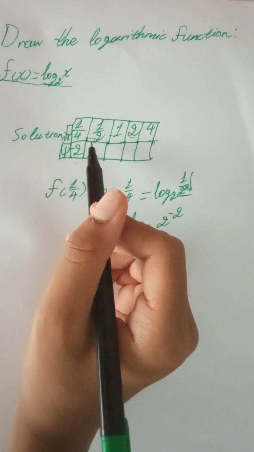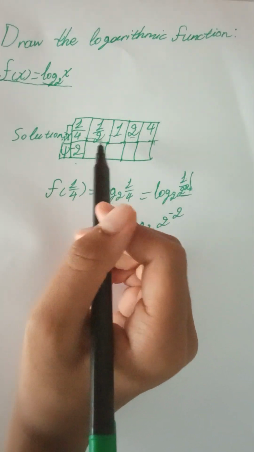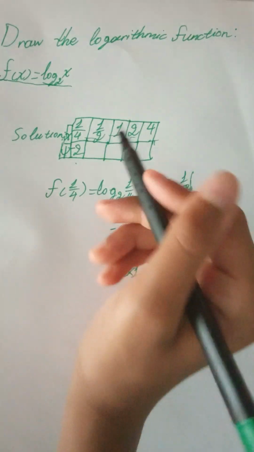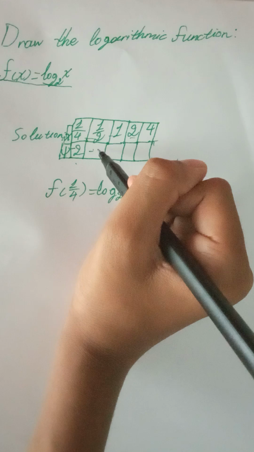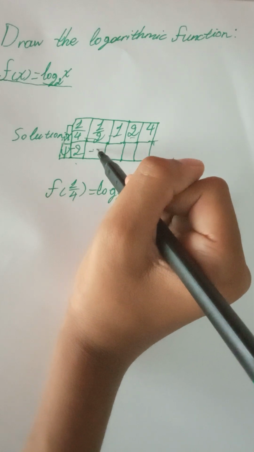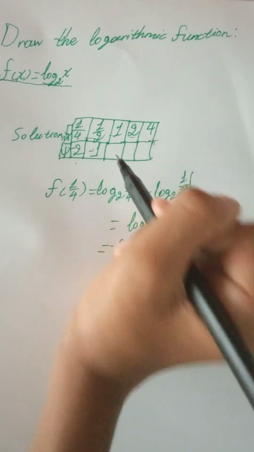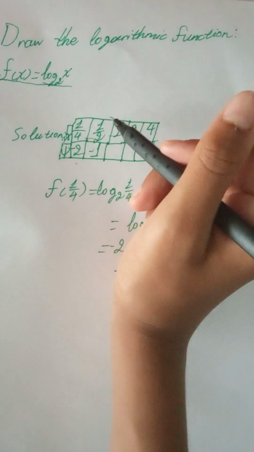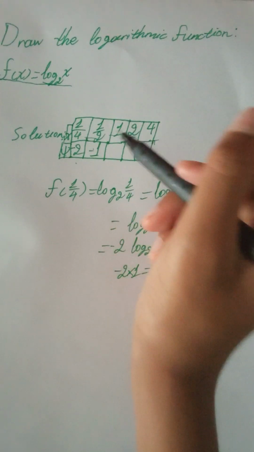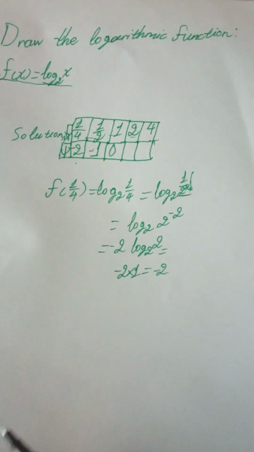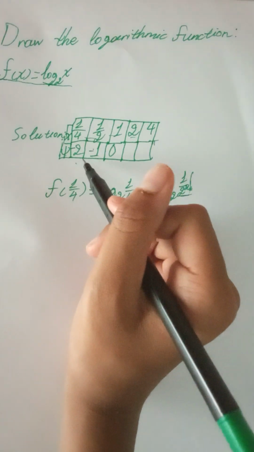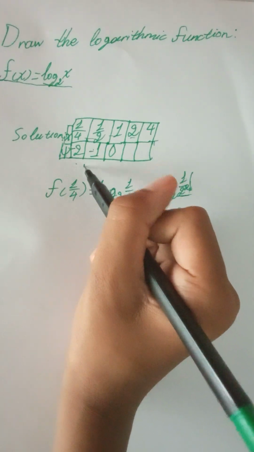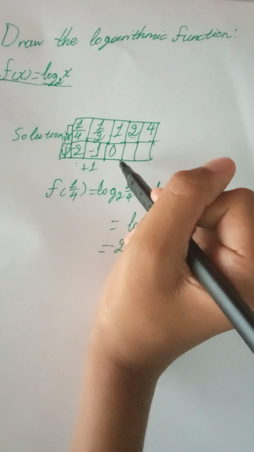So that obviously means that for 1/2, it's going to be 2 times -2, which is -1. 1 is going to be 0, and then basically we're just going to keep on adding 1, so it's +1 every time.